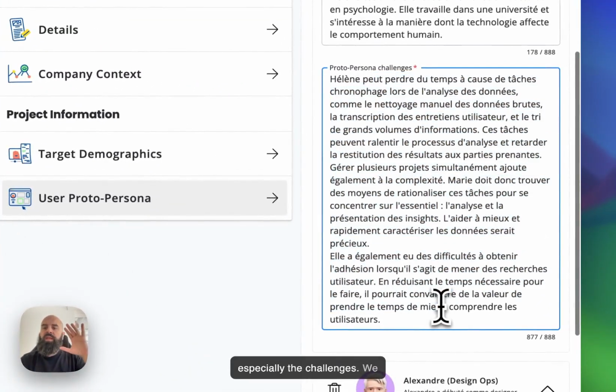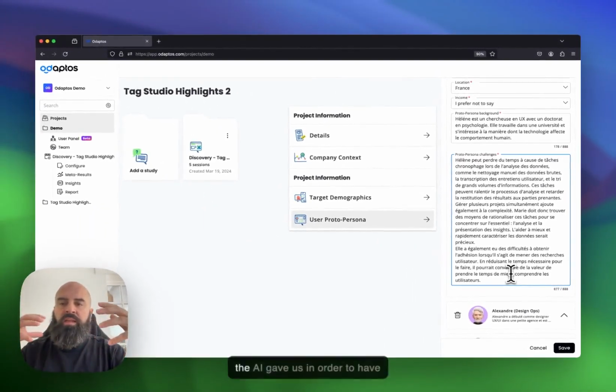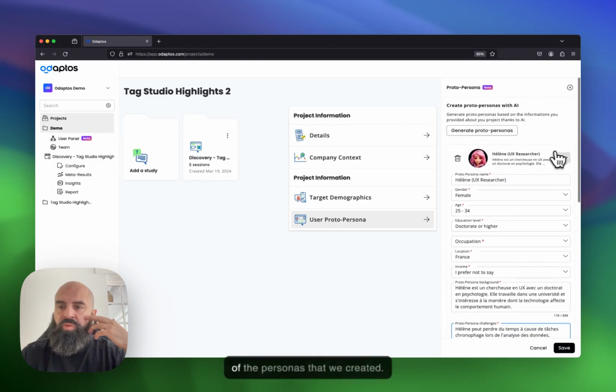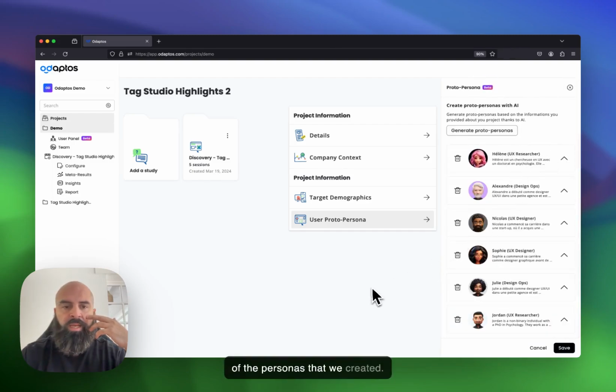So we can modify this. We are exercising control over what the AI gave us in order to always have a human touch and human control over the information. This allows us to modify this kind of text for each of the personas that we created.